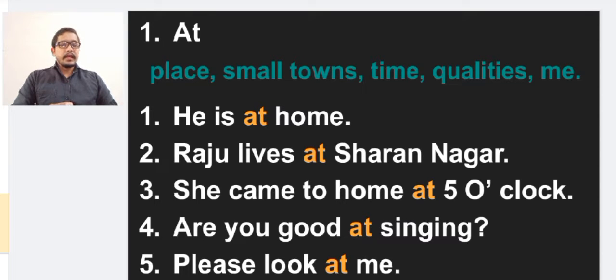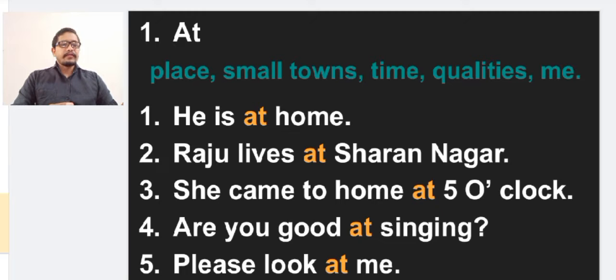First one, he is at home. Home is a place. It just represents place. So before that we can use the preposition at. He is at home. So at is the preposition here. Raju lives at Sharan Nagar. Sharan Nagar is a small town. So in front of the small town also we can use the preposition at.